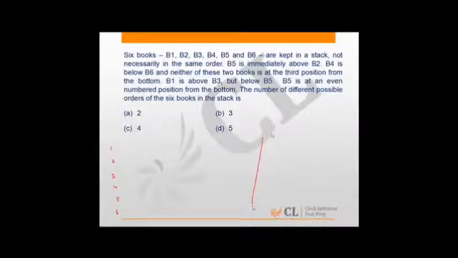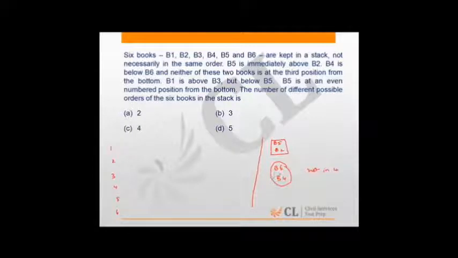The conditions that are given is B5 is immediately above B2. And then we also have B4 is below B6. Neither of these two books are in the third position from the bottom. Third position from the bottom is position 4. So B6 comes above B4, not necessarily immediately, okay? And they cannot be in 4.